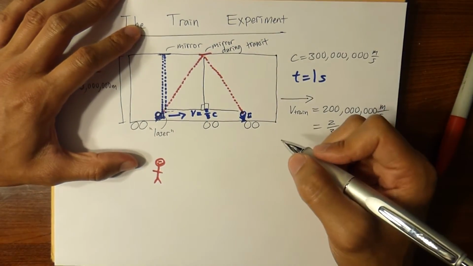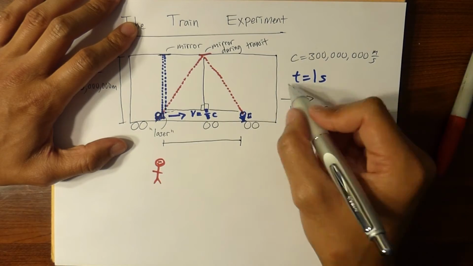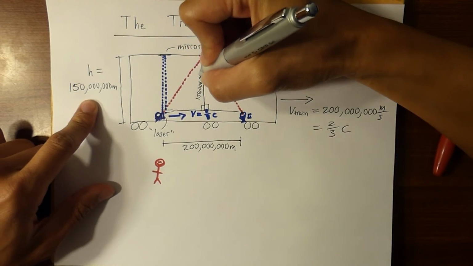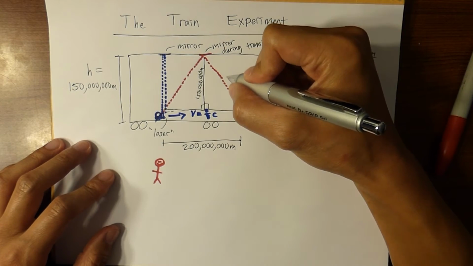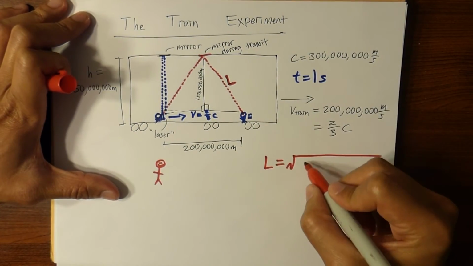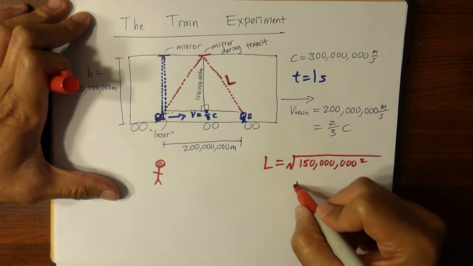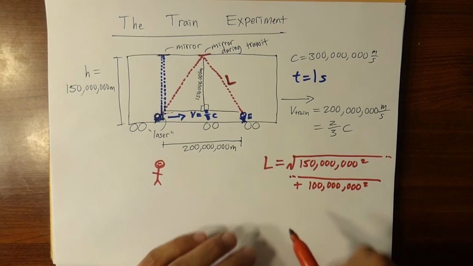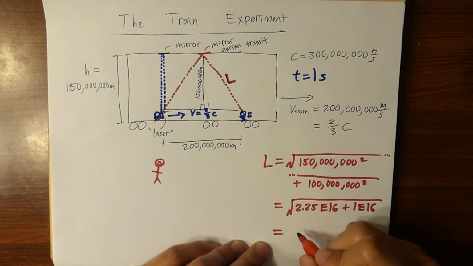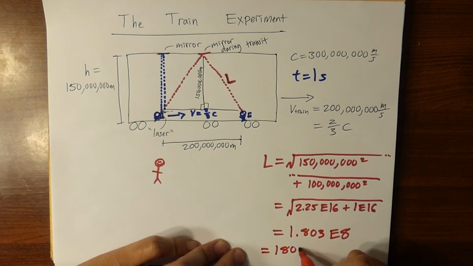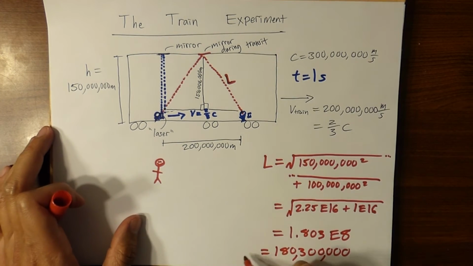So let's go ahead and complete this triangle. And what he's going to see is a new length L that the light has traveled each way. The length L is going to be the hypotenuse of this right triangle that we have built. The right triangle is going to have one leg of 150 million meters, which is the height of the train, and 100 million meters, which is half of the distance that the train traveled during this experiment. If you take the hypotenuse, L is going to be 180,300,000 meters.